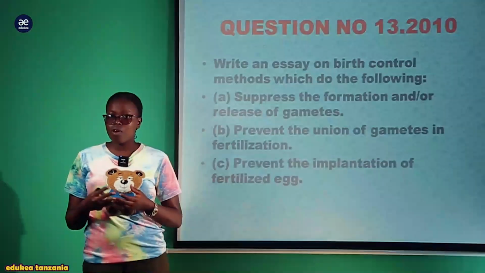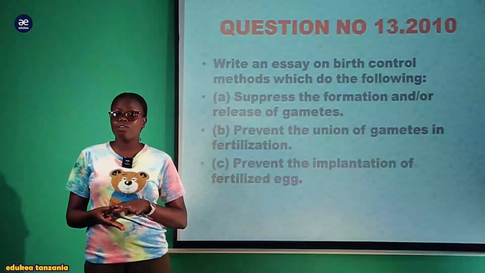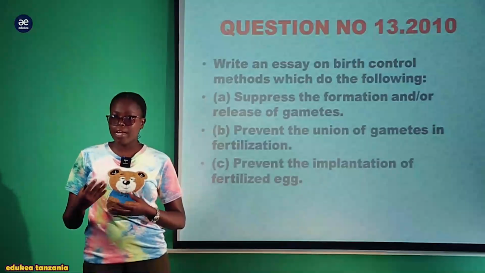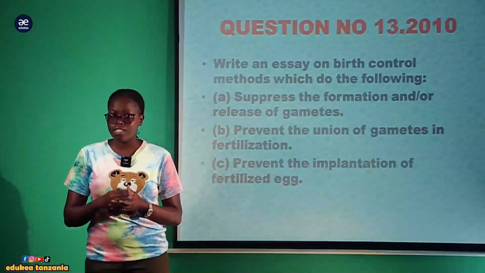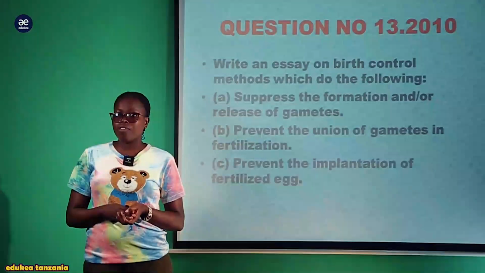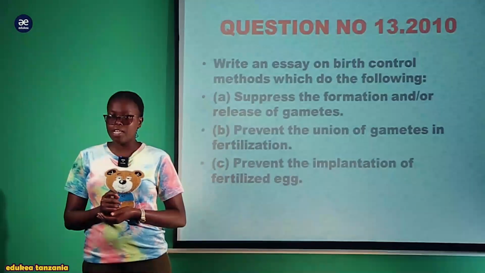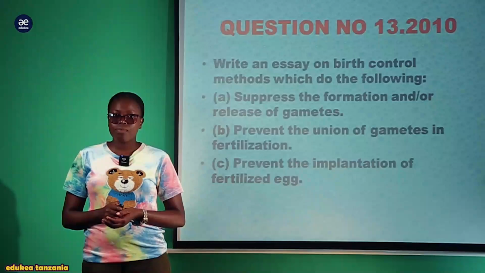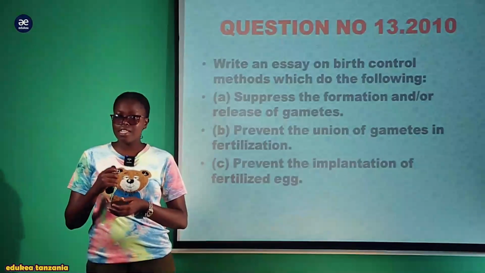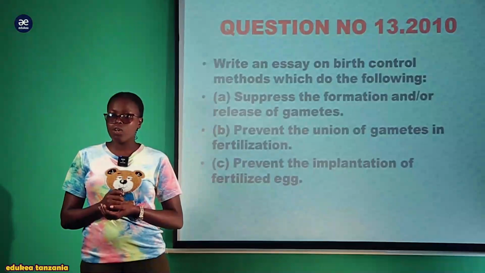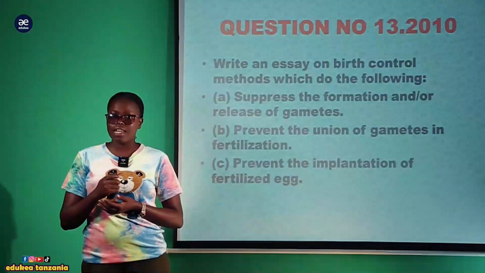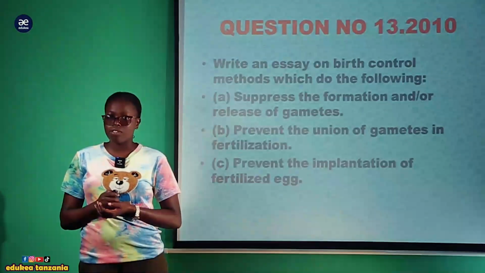We have seen that there are various methods of family planning. There are natural, chemical, mechanical, as well as surgical methods, as we have learned in our lesson on reproduction here at Educare Media. So let us familiarize ourselves with the concept of family planning. After that, we can go directly to the question concerning birth control methods.